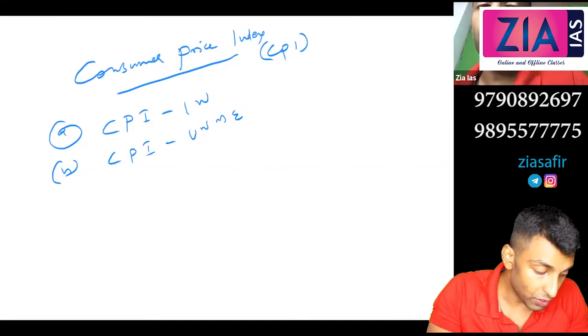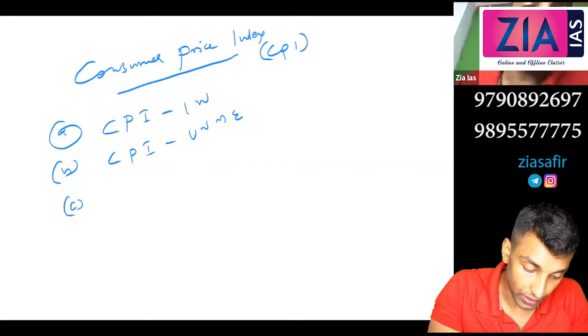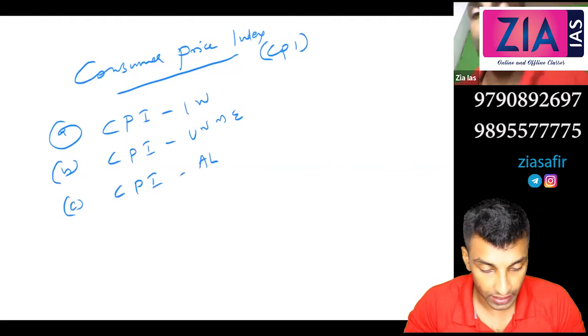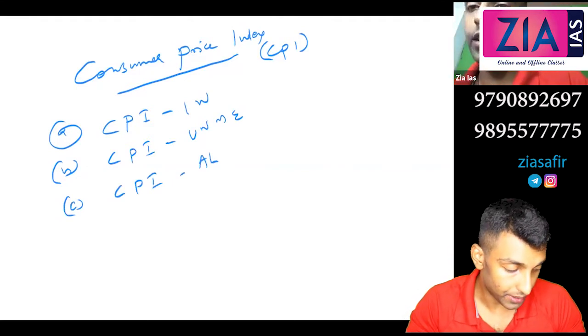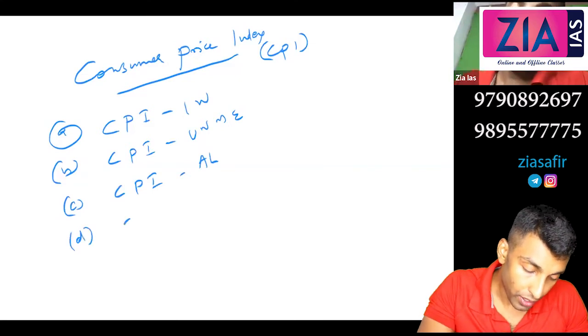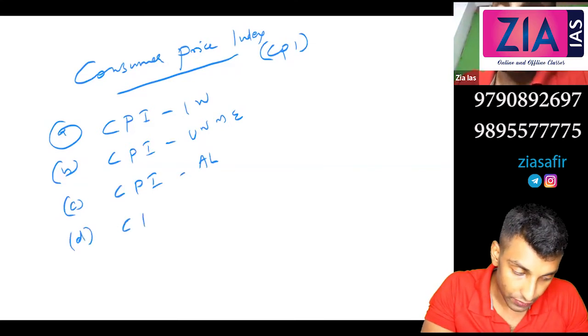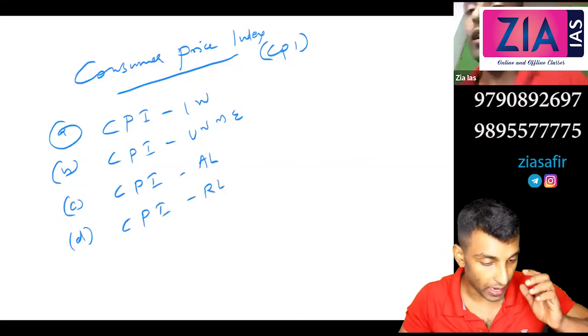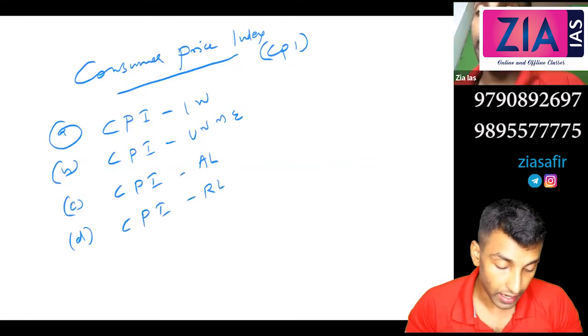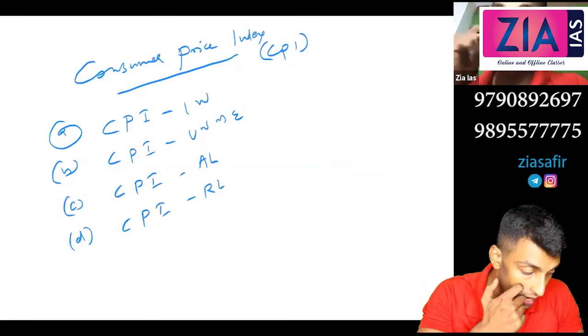C, consumer price index for agricultural laborers, CPI AL. D, CPI for rural laborers, consumer price index for rural laborers. So you can write these four in brackets: CPI IW, CPI UNME, CPI agricultural labor, that is AL, CPI RL.